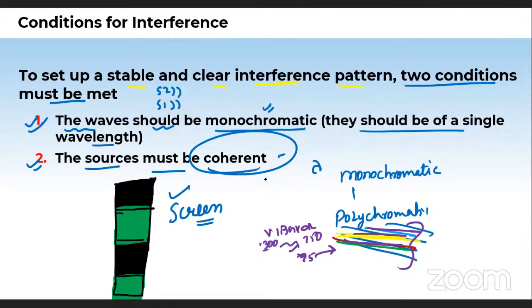Now the question arises about the second condition. The first is fulfilled, it is understood. The sources must be coherent. Why is it required? Can anyone reply in the chat box?